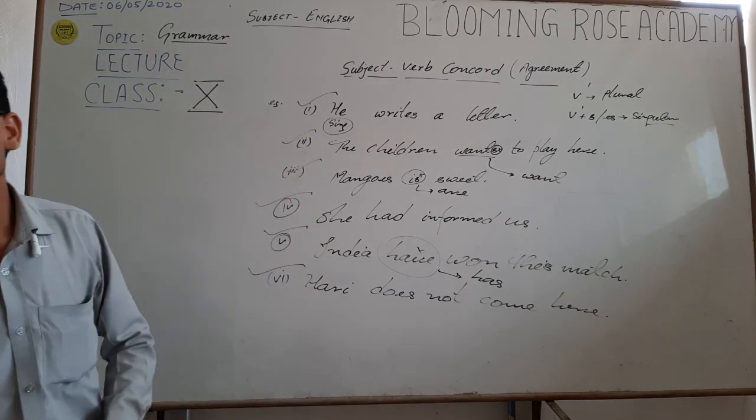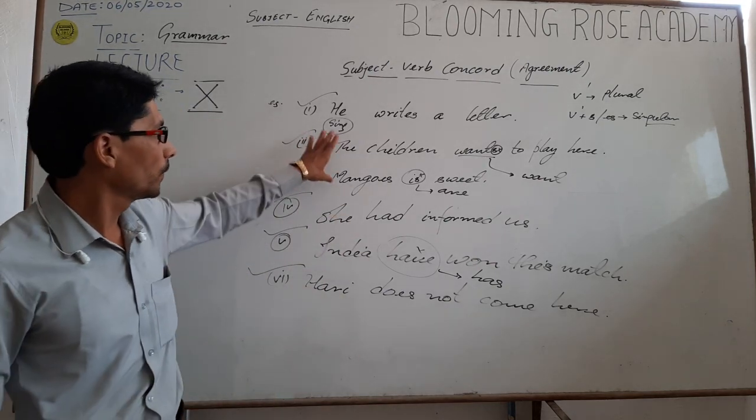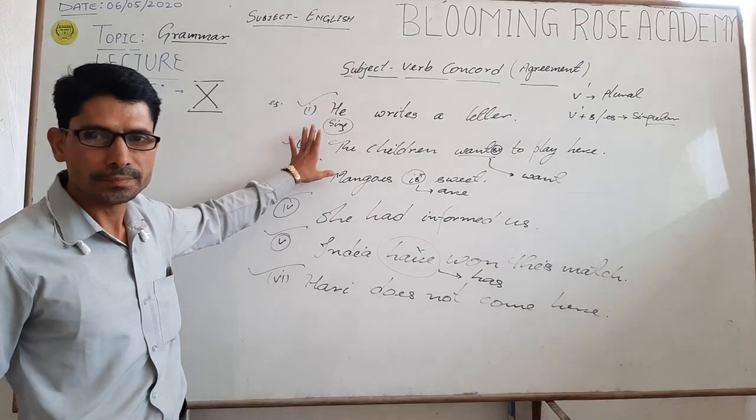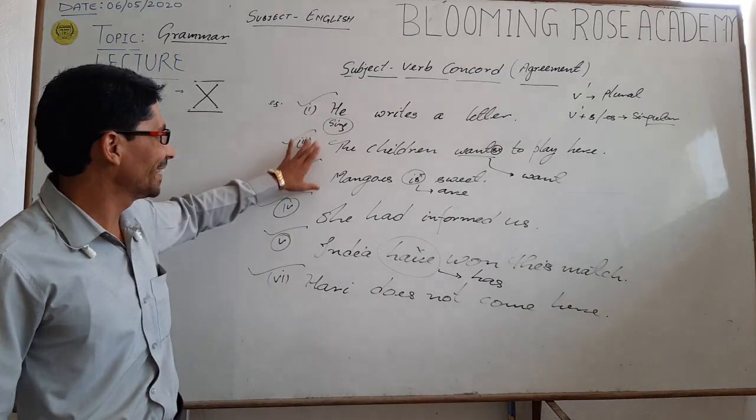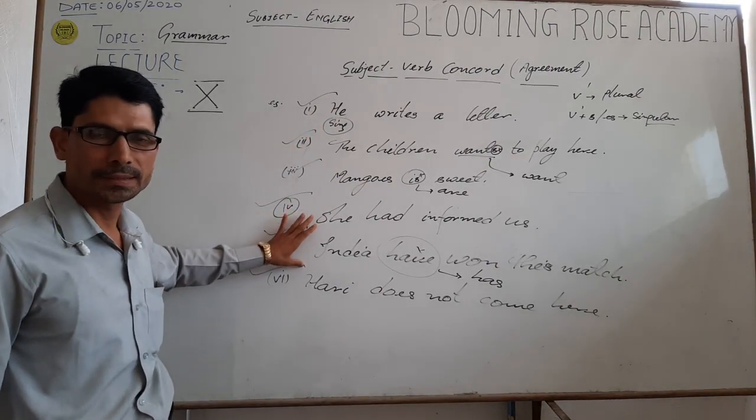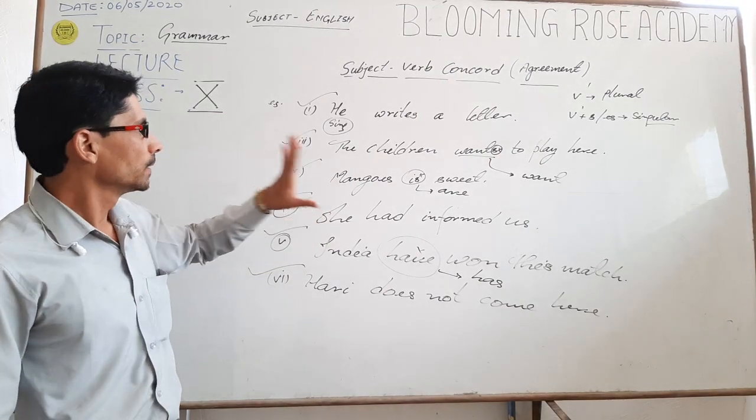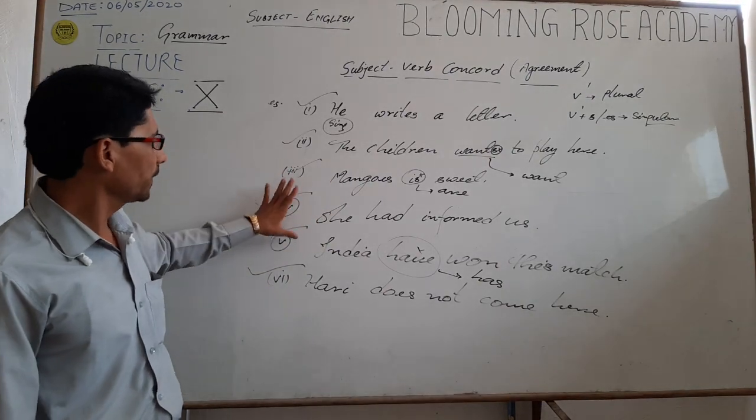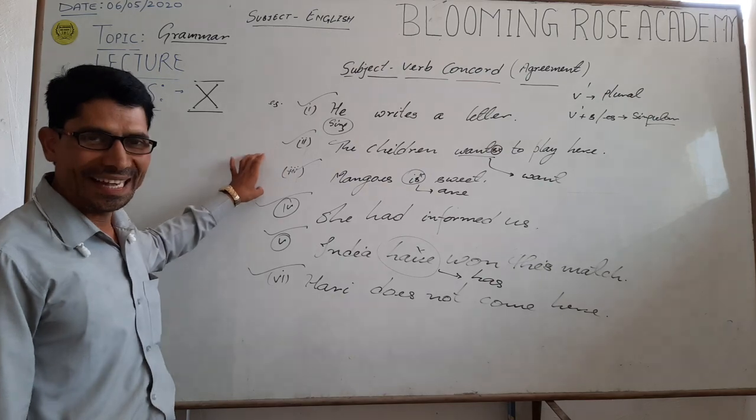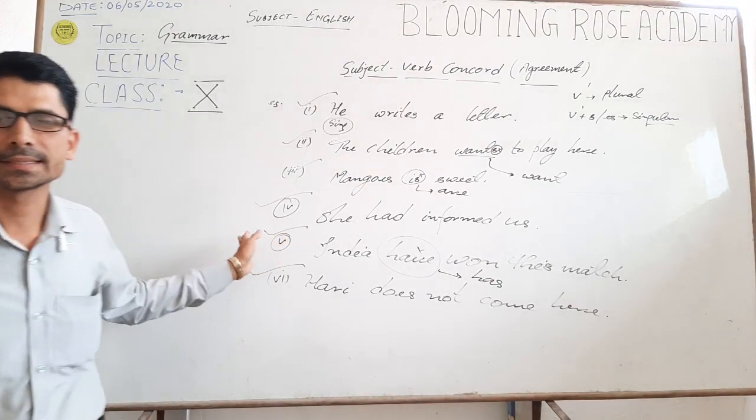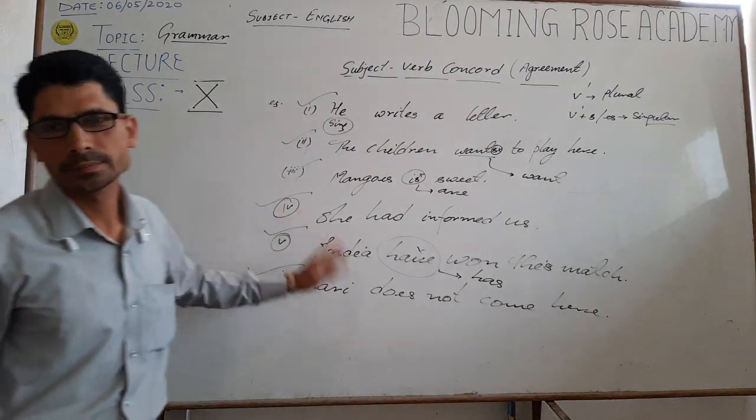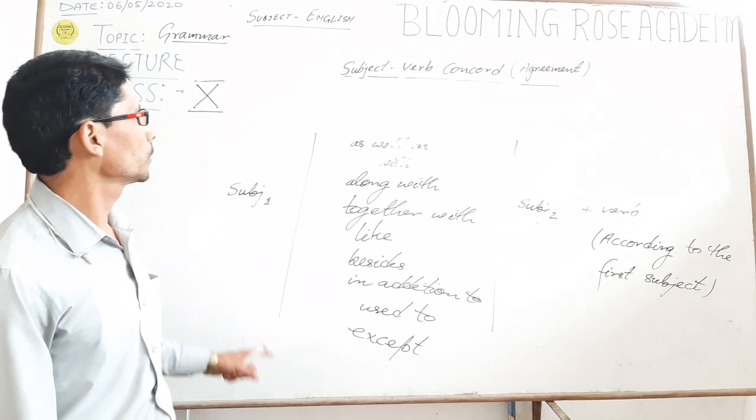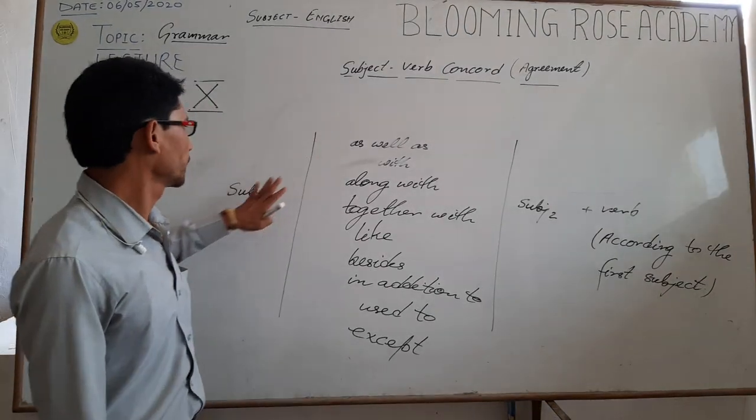In this way we saw that whatever we had studied, we applied these rules on the following examples, and we concluded that these rules fit each and every kind of sentence. And now the next rule that is related to subject verb agreement.